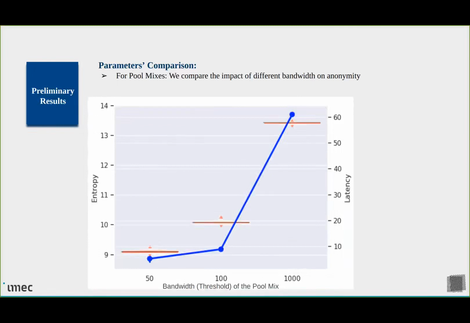We do kind of the same thing with latency and entropy, this trade-off in the pool mix. And here we have three pool mixes, one of 50 bandwidth, the second is 100 bandwidth, and the third of 1,000 bandwidth. You can see that the latency is higher because here the pool mix will wait a longer time to collect the 1,000 messages. However, of course, it will provide better anonymity.